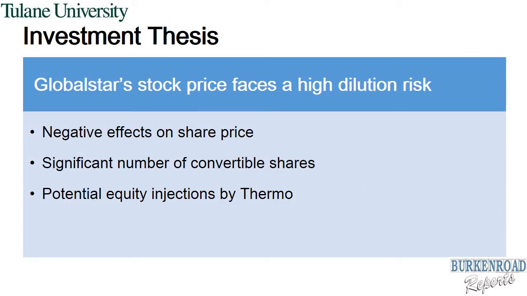There are currently more than 1 billion potentially convertible shares that could have a dilutive effect on Globalstar's share price. Dilution could have negative effects if the stock starts to perform well and the convertible shares are exercised. Also, equity injections by Thermo can cause a dilutive effect on the share price. These occur when Globalstar issues new shares of the company and Thermo buys them in order to help pay off Globalstar's debts.